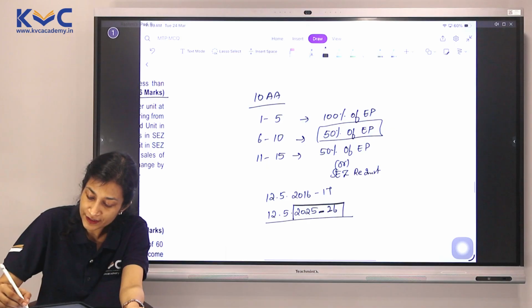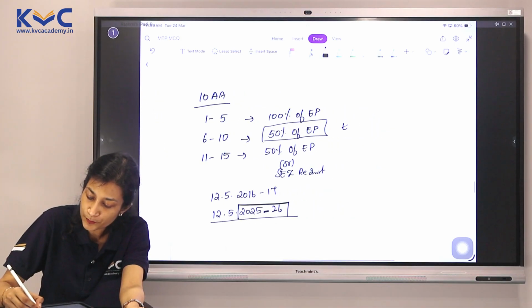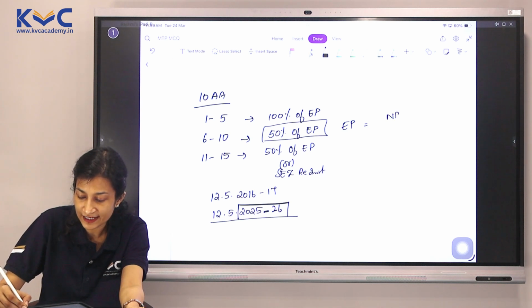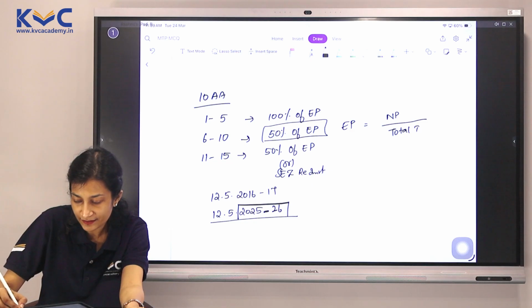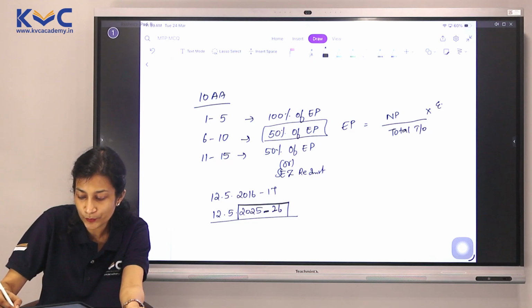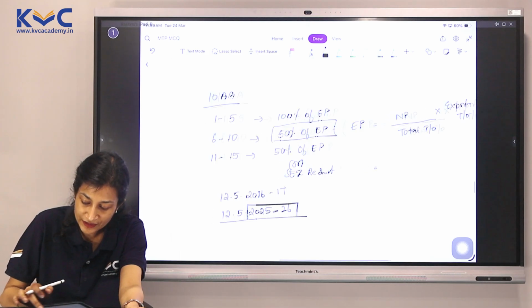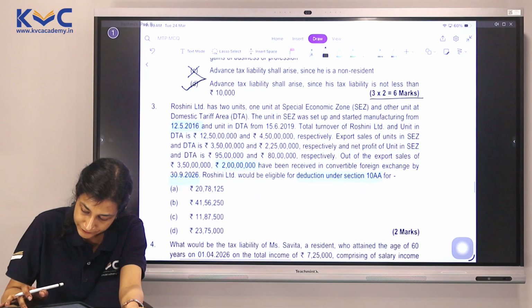What is export profit? We know very well export profit is equal to net profit of SEZ divided by total turnover of SEZ multiplied by export turnover of SEZ. Do we have the net profit of SEZ?